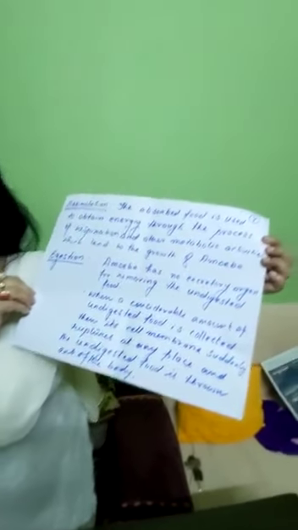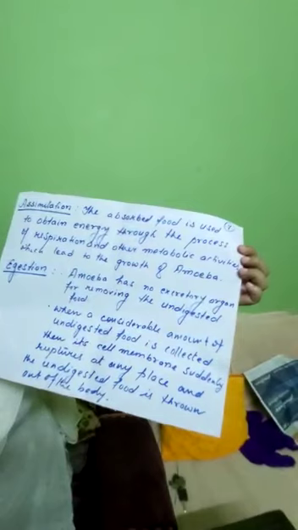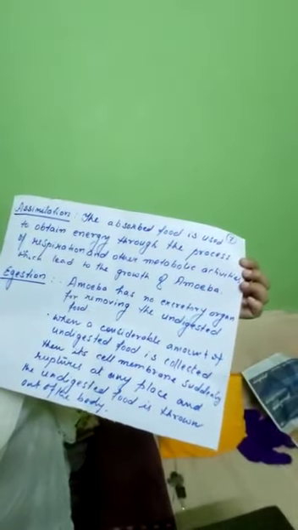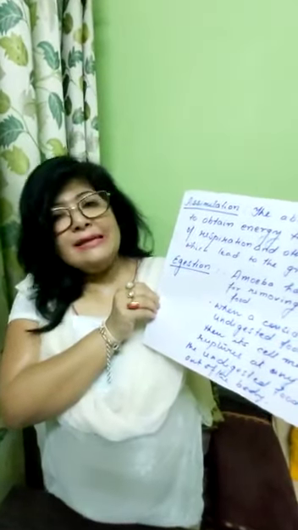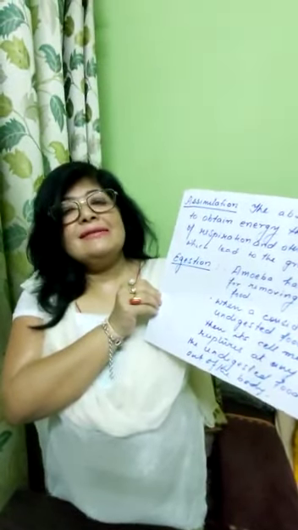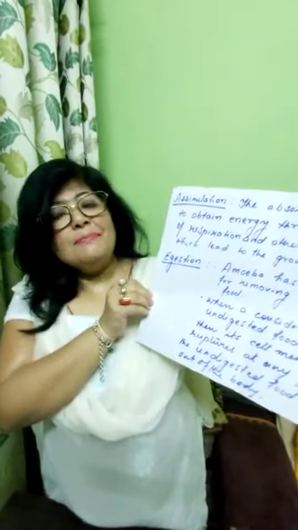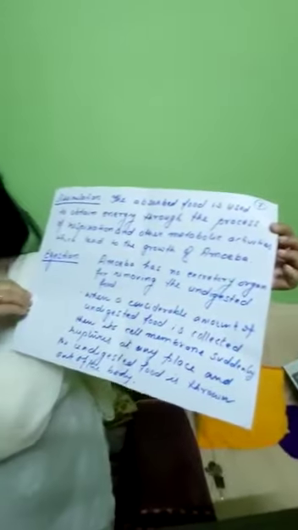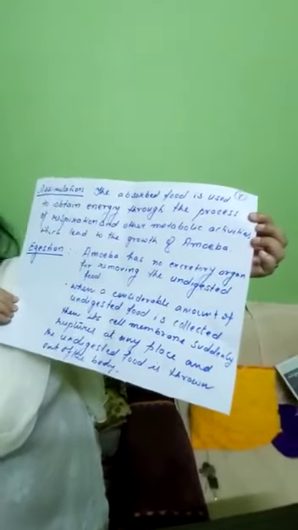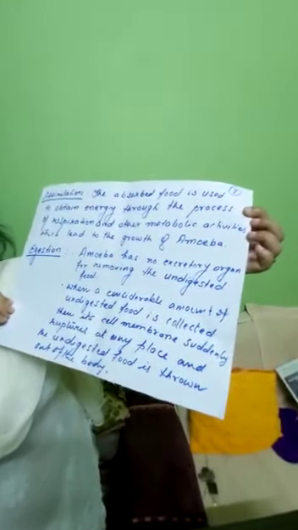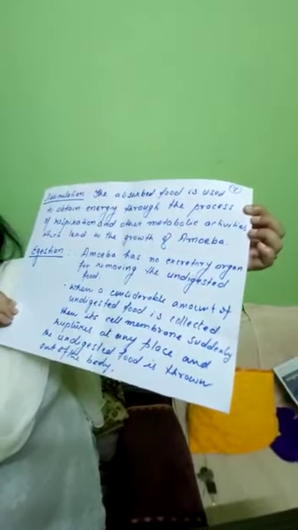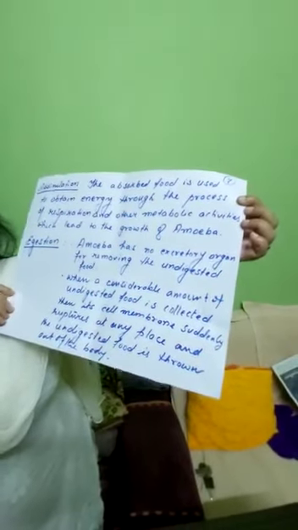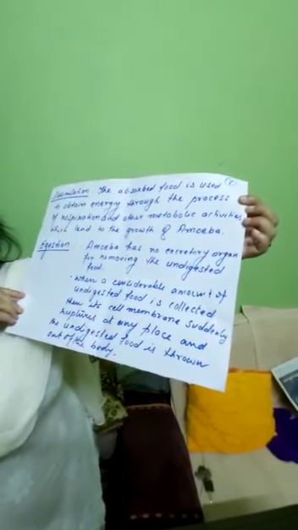Amoeba has no excretory organ. As amoeba has no mouth, similarly, it has no excretory organ also. Why? Because it's a unicellular animal. So, it does not have anything. It is only a jelly-like substance covered with a plasma membrane. So, how is it going to remove the undigested food? When a considerable amount of undigested food is collected, its cell membrane suddenly ruptures at any place of the body surface and the undigested food is thrown out of the body.